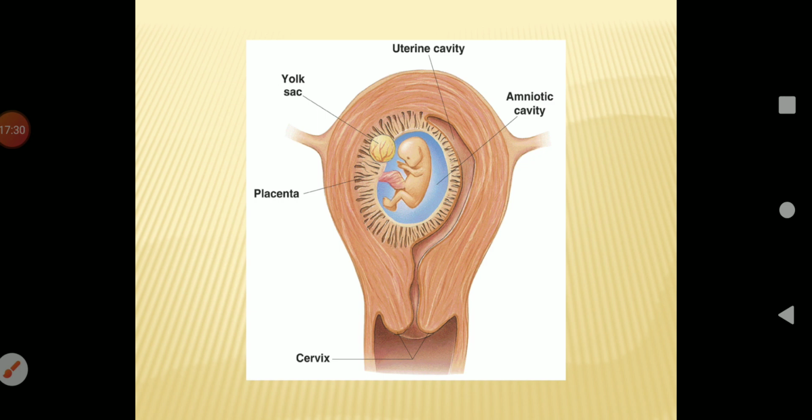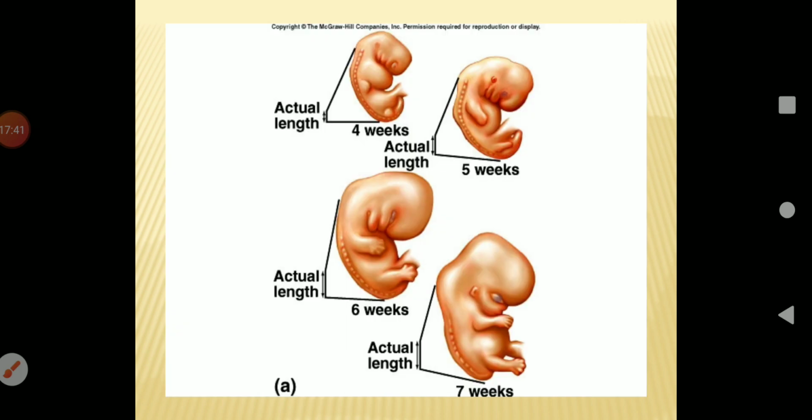This is showing the placenta during pregnancy. Different stages of the embryo during pregnancy, during the trimesters, show how the length of the baby or the fetus grows.